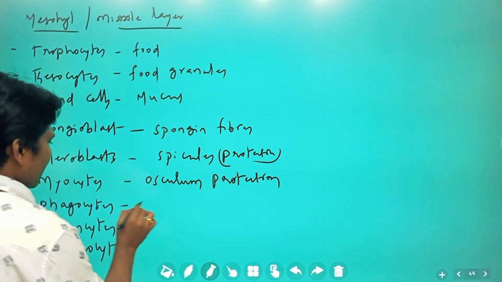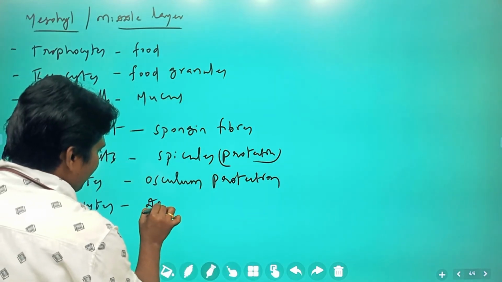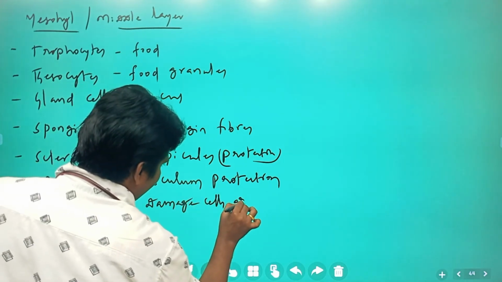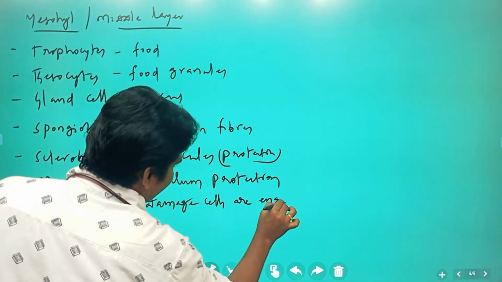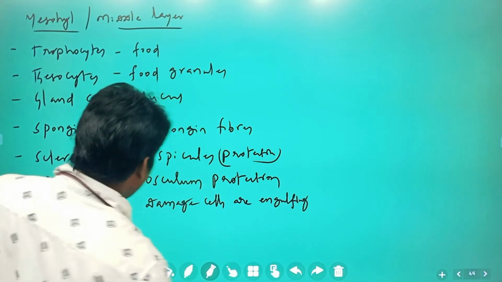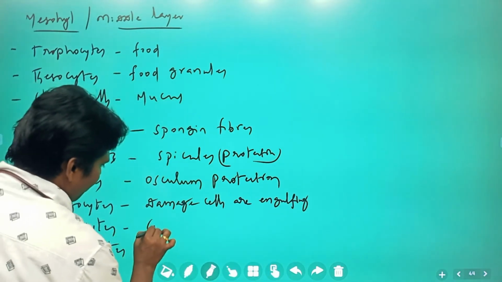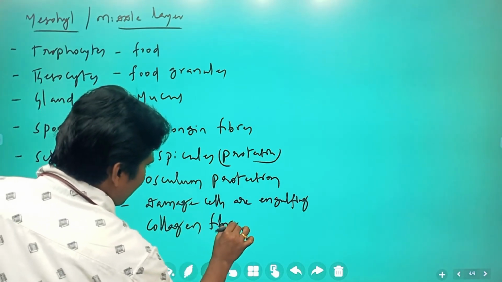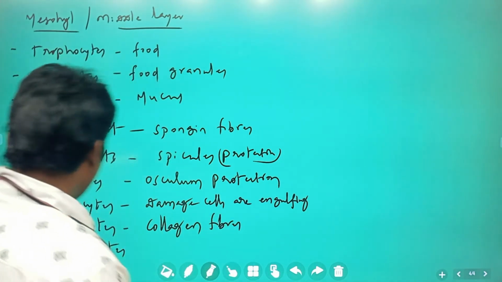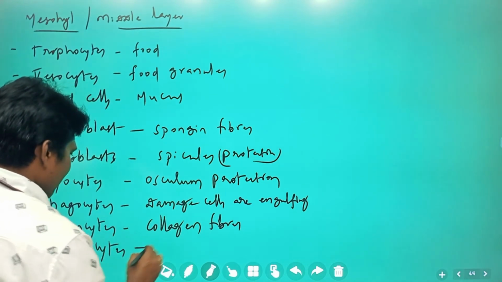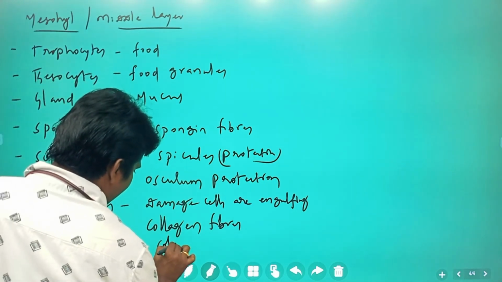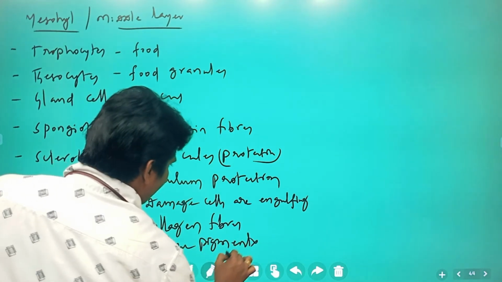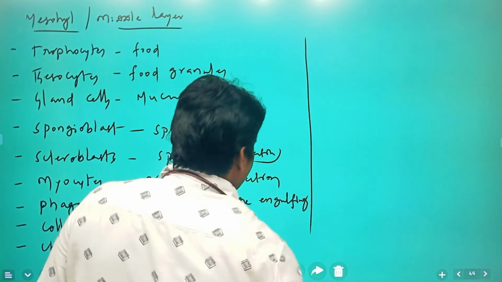Next, phagocytes, which engulf or eat damaged cells. Collencytes are responsible for the formation of collagen fibers, which form the endoskeleton. Next, chromocytes, which are color pigments. All these have different functions.